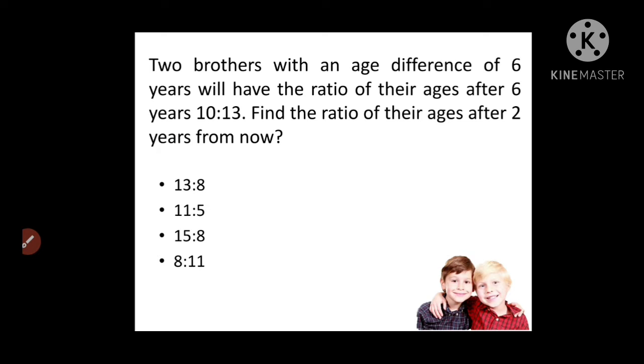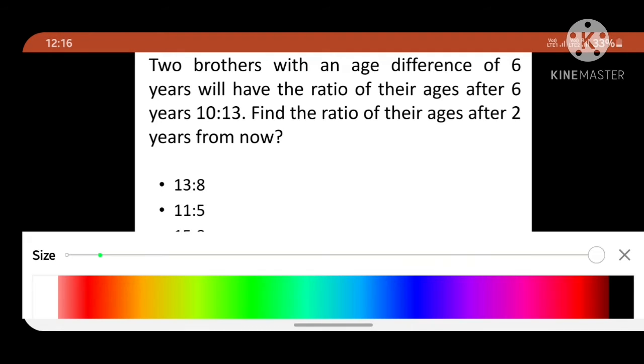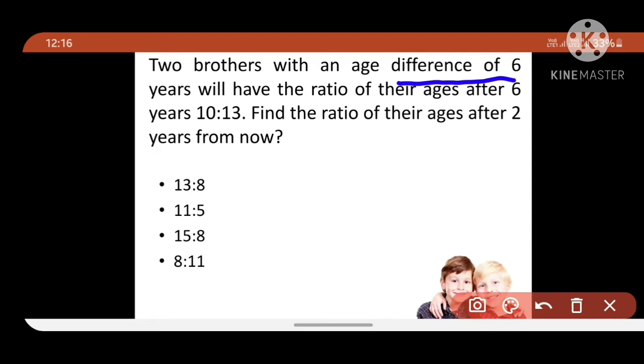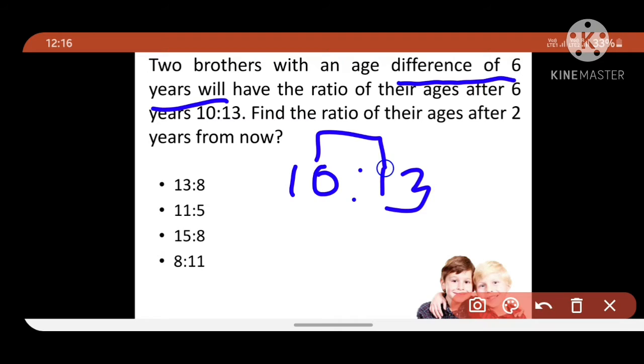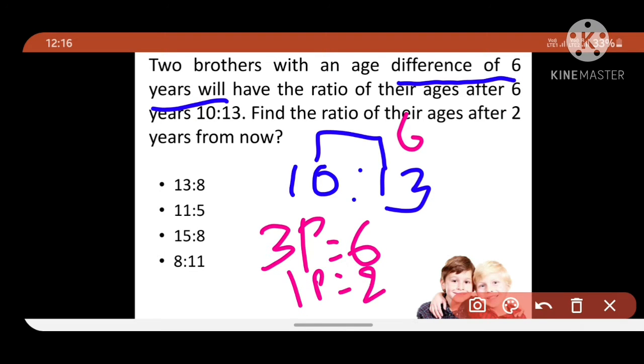Friends, what I told, what is the difference between the two persons? Here we have to underline, the difference between the two persons is 6 years. Okay, that difference will never change. So they have given 10 is to 13. This difference, they are telling, is 6 years. So 3 parts equal 6 years. So 1 part equals 2.